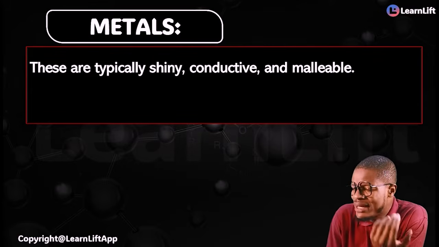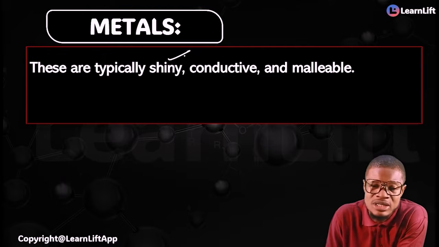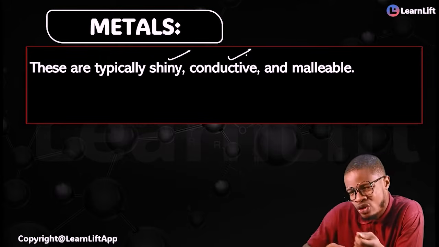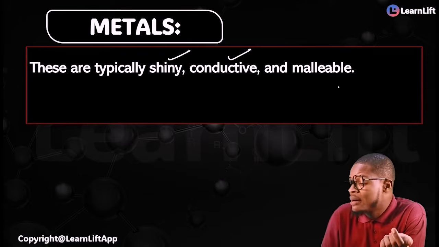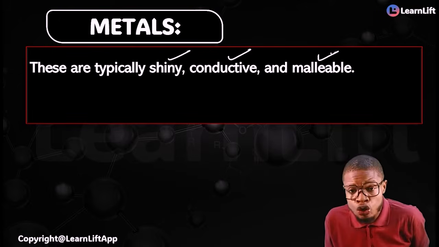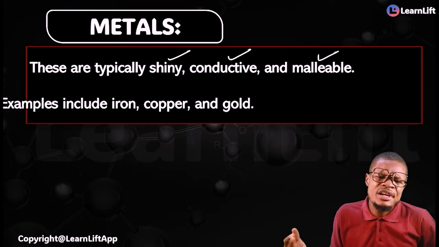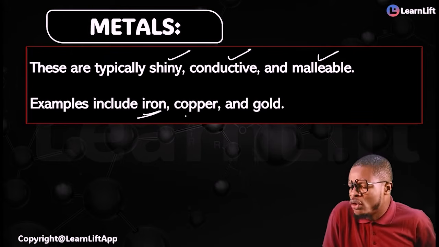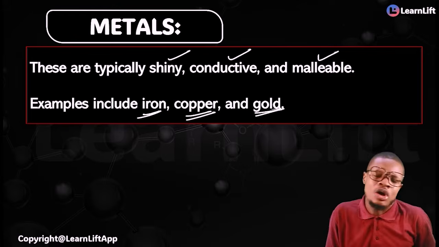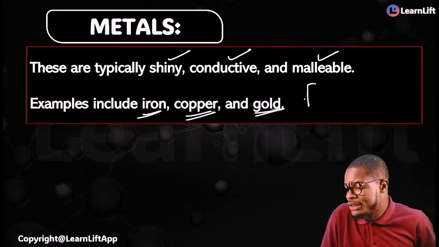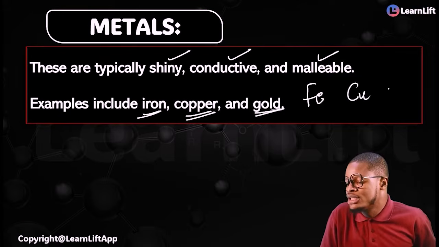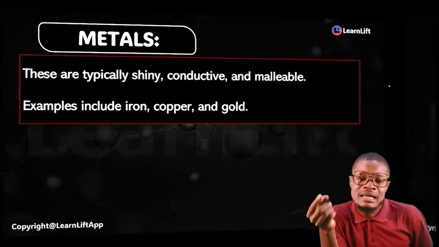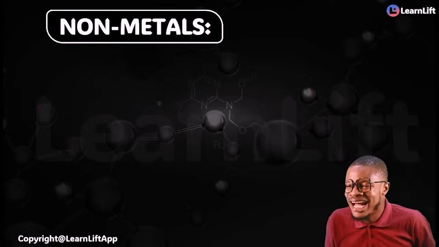Under your metals, you know that metals are shiny. These are characteristics, not a definition. They are conductive; they can conduct heat and electricity. Metals are malleable. Examples of metals are iron, Fe; copper, Cu; and gold, Au. All of these are what? Metals.